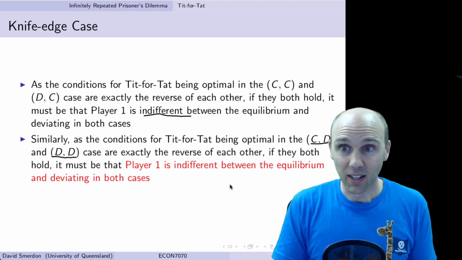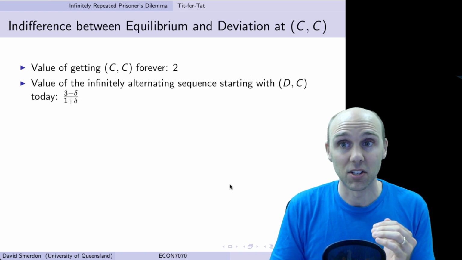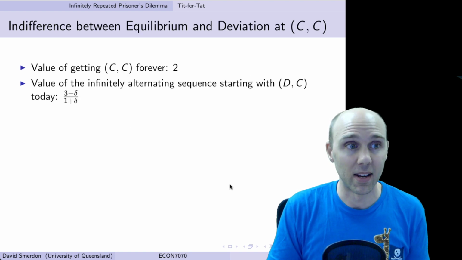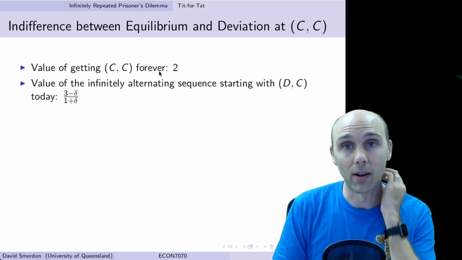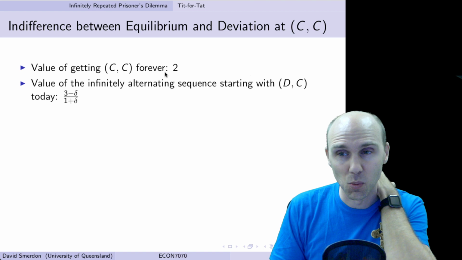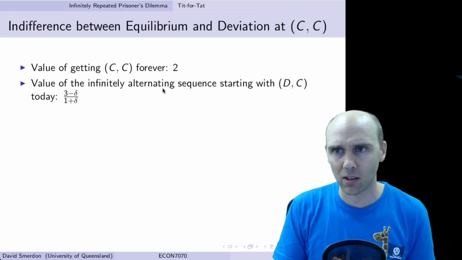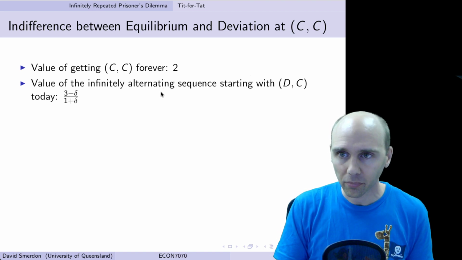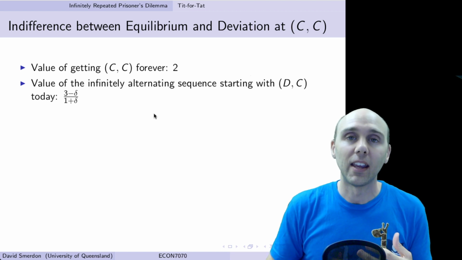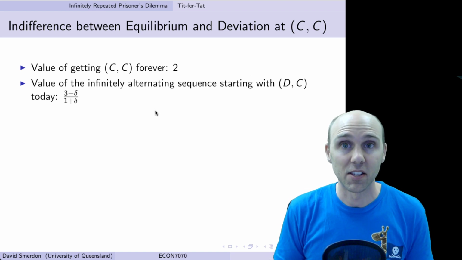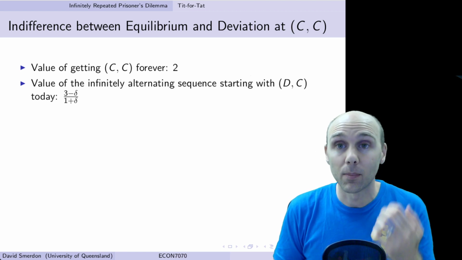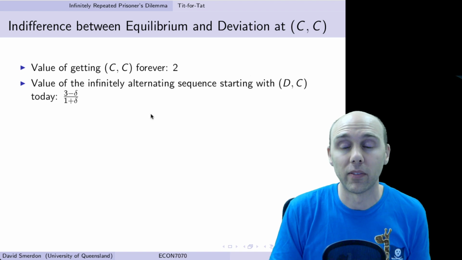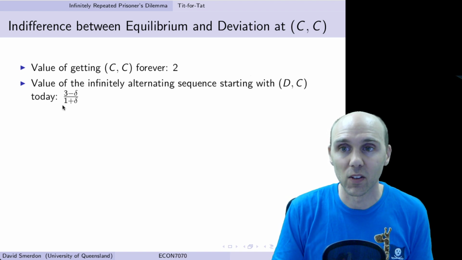Is it possible to get such a fine condition? Well, let's see what we would need for this to be the case. What's the value of getting CC forever as an average discounted sum of payoffs? Well, we've seen this before, it's just 2. You get 2 every period. What's the value of the infinite loop that starts with DC and then goes CD, DC, and so forth? Well, we saw this in the previous case when we analyzed it. It's exactly this payoff, 3 minus delta over 1 plus delta.